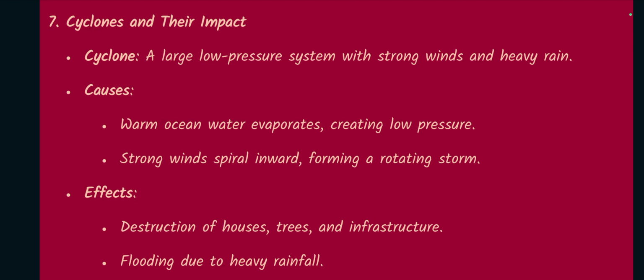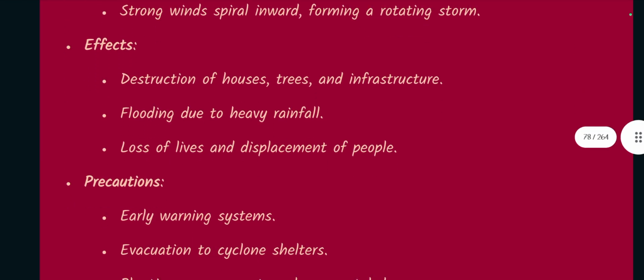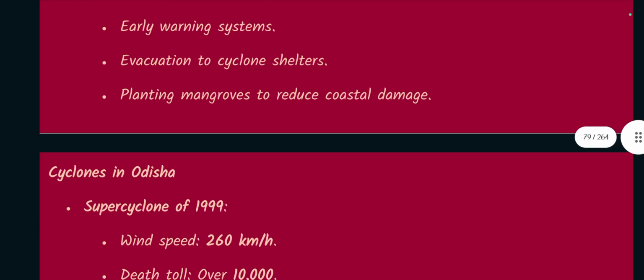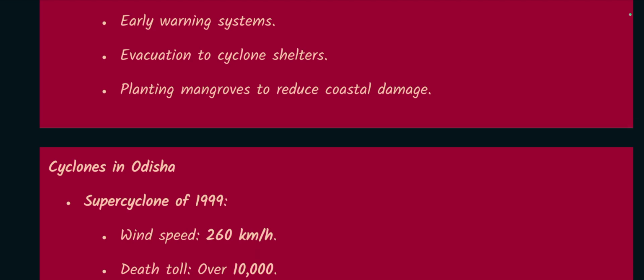Effects: destruction of houses, trees, and infrastructure, flooding due to heavy rainfall, loss of lives, and displacement of people. Precautions: early warning systems, evacuation to cyclone shelters, planting mangroves to reduce coastal damage.